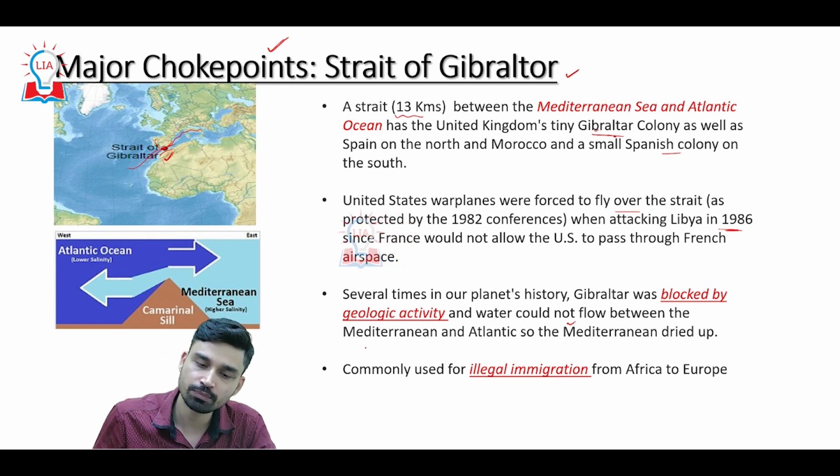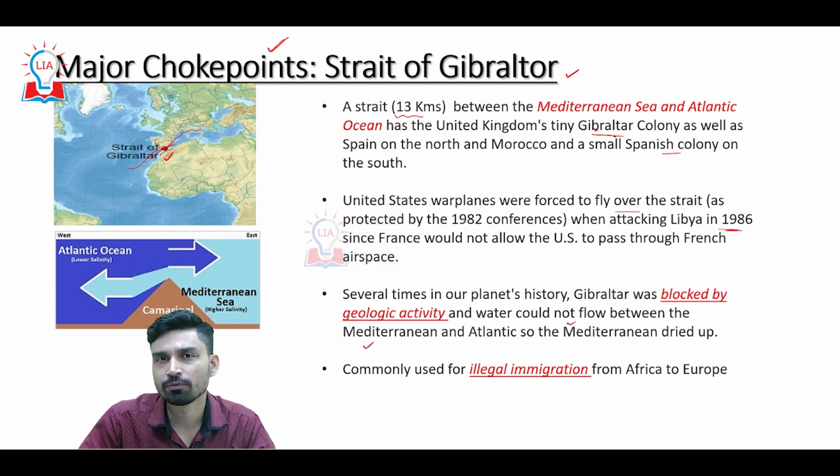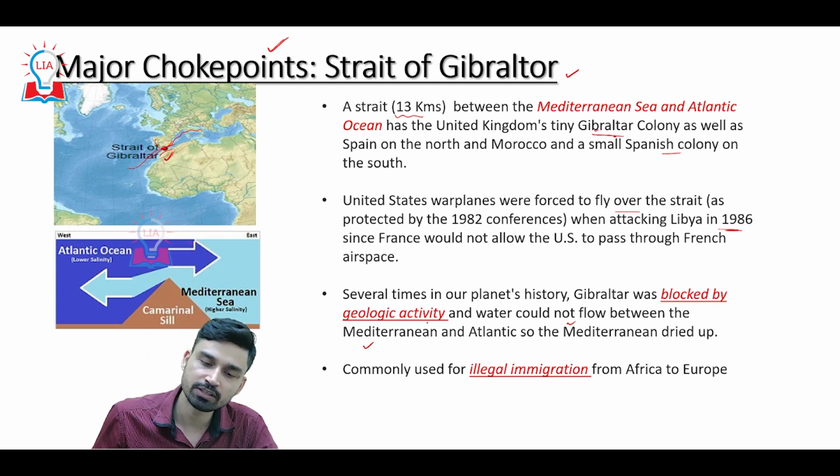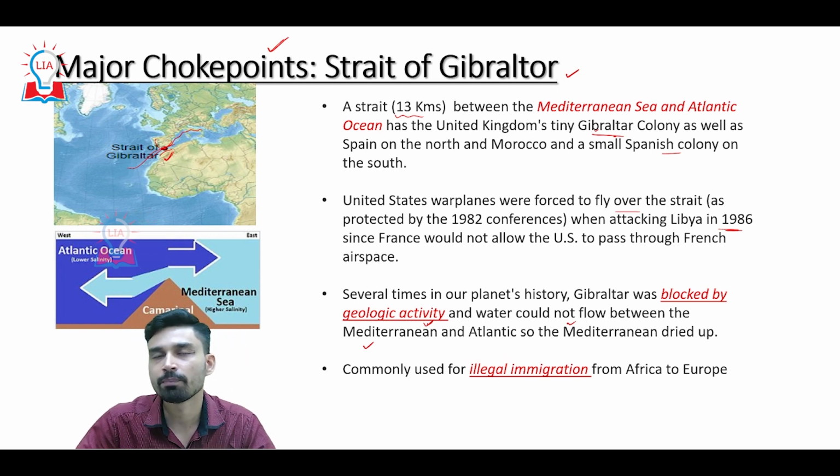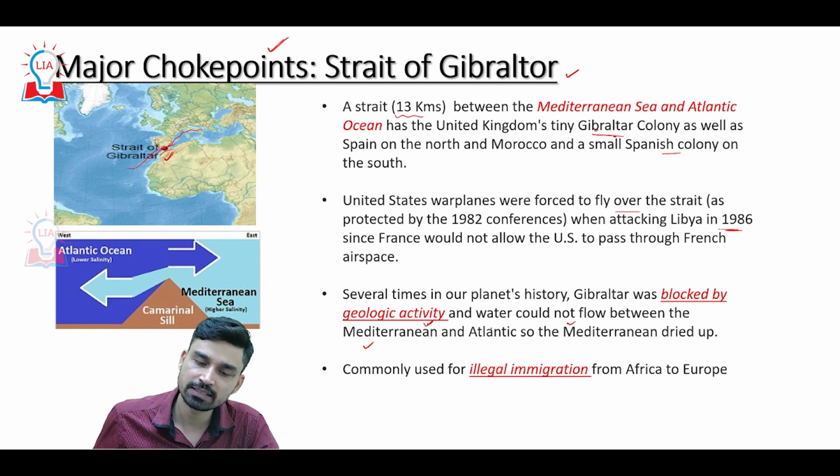Due to continuous evaporation, the salinity level in the Mediterranean will go up. And this point is also proven because at that time, when the salinity level increased to such an extent, some of the salts began to settle at the bottom of the Mediterranean, and that is why we can see a large concentration of salt even today at the bottom of the Mediterranean Sea. So that is the evidence of the geological activity that stopped the passage of water from the Atlantic Ocean to the Mediterranean Sea.